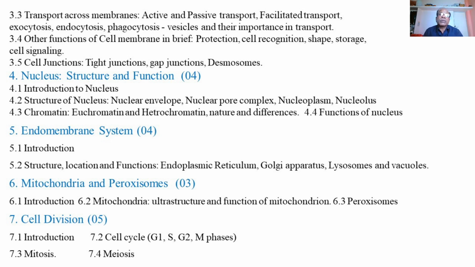Then the next topic is the endomembrane system, that is the structure, location and function of the important endomembrane components or organelles: endoplasmic reticulum, Golgi bodies, lysosomes and vacuoles. Then the next topic is mitochondrion and peroxisomes, that is the study of the mitochondrion, its ultrastructure and its function in energy metabolism or synthesis of energy. Then the function of peroxisomes, that is neutralization of peroxides into harmless substances like oxygen and water.